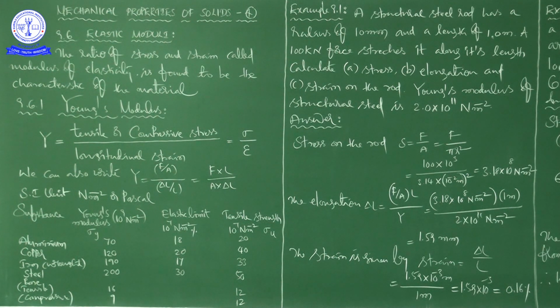That is, the ratio of tensile or compressive stress to the longitudinal strain is defined as Young's modulus of elasticity, and is denoted by the symbol Y. Here, Y is equal to sigma by epsilon.